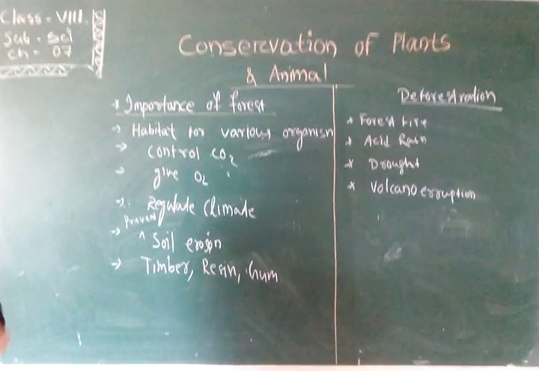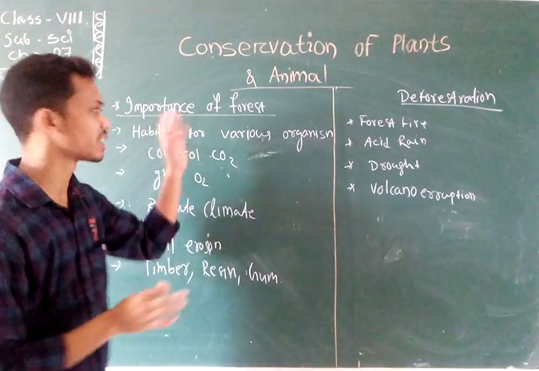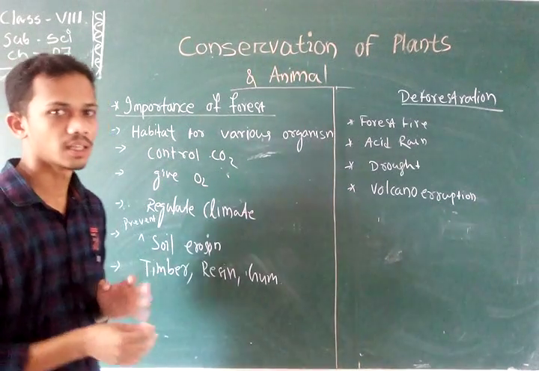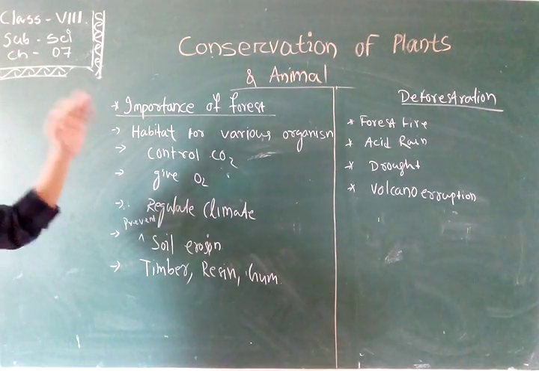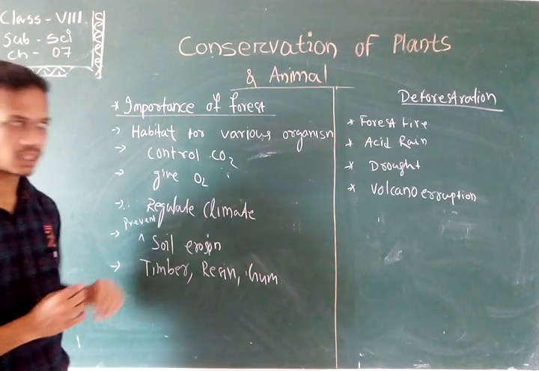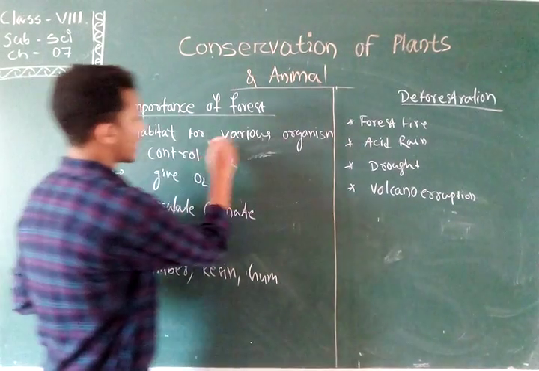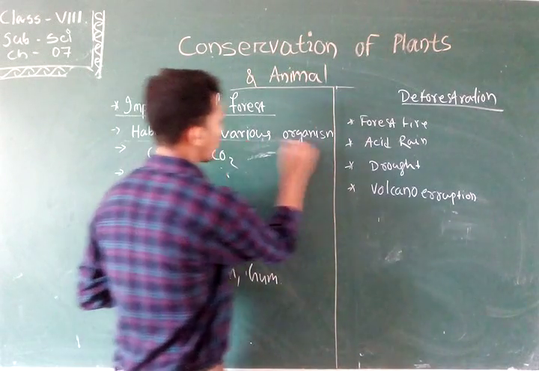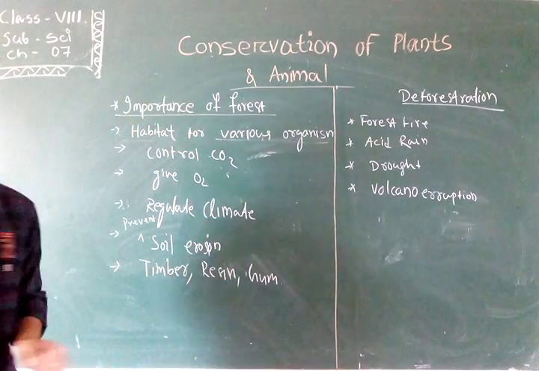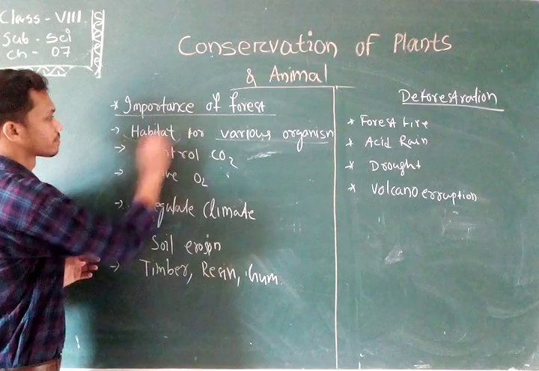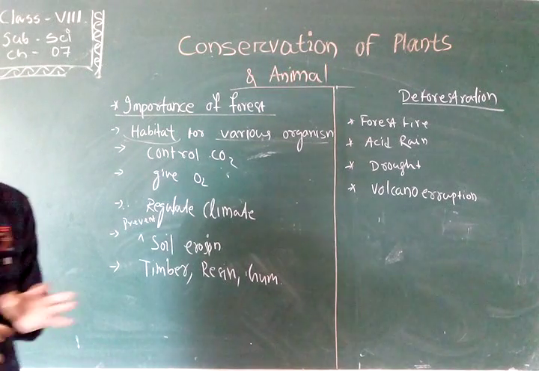Students, we all know how important the forest is. So let's discuss some points about the importance of the forest. First, it provides a habitat for a large number of animals. What do you mean by habitat? Habitat means one type of home.